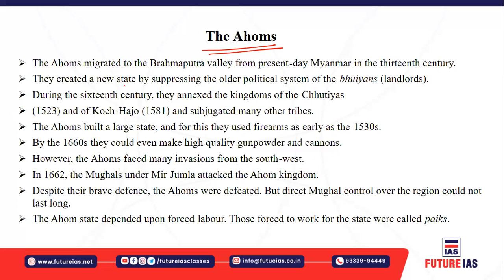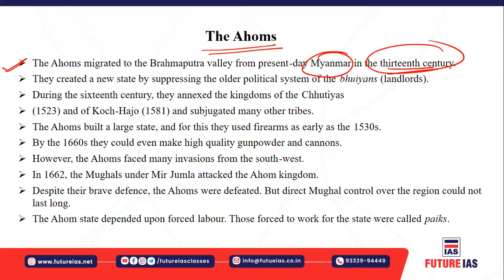So Ahoms means the people who basically live in the Assam region, right? Ahoms are the people who migrated to the Brahmaputra Valley from present-day Myanmar in the 13th century. So the Ahom kingdom is in and around the Brahmaputra Valley in the Indian subcontinent. It's located in the state of Assam.